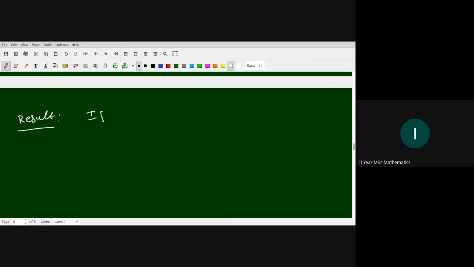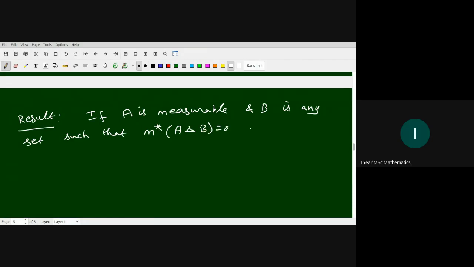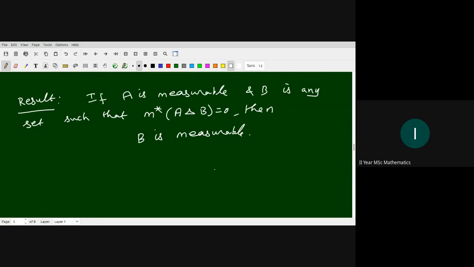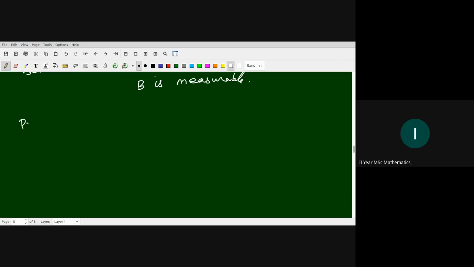The result: if A is measurable and B is any set such that outer measure of A symmetric difference B is 0, then B is also measurable. Proof. Very simple.